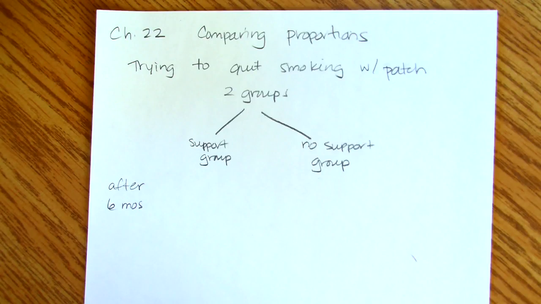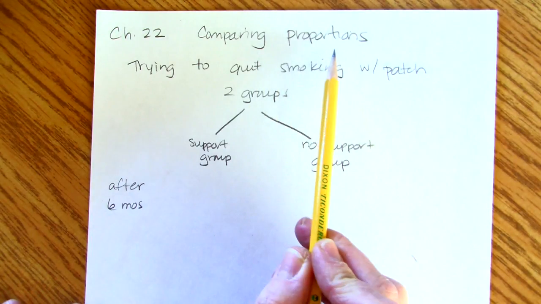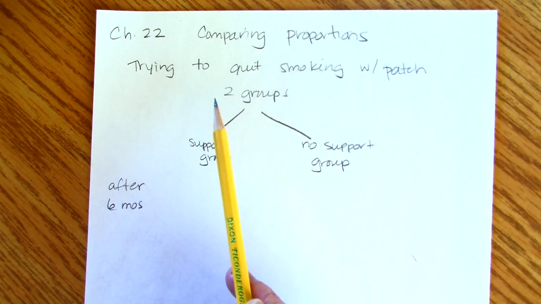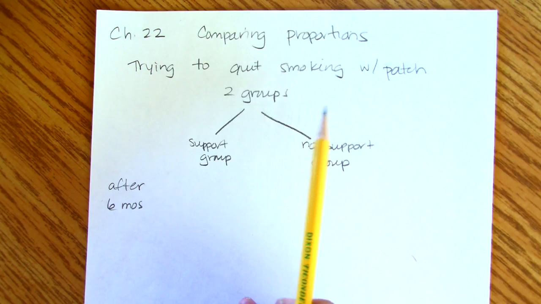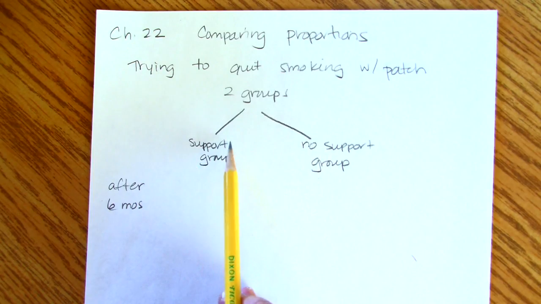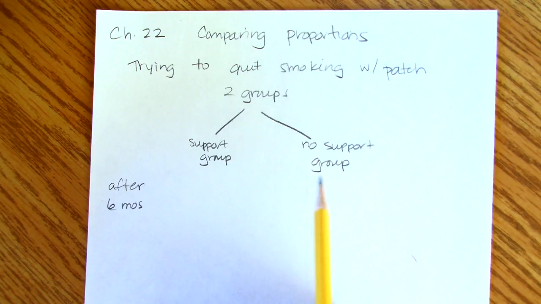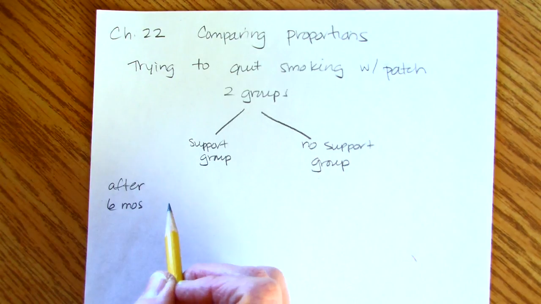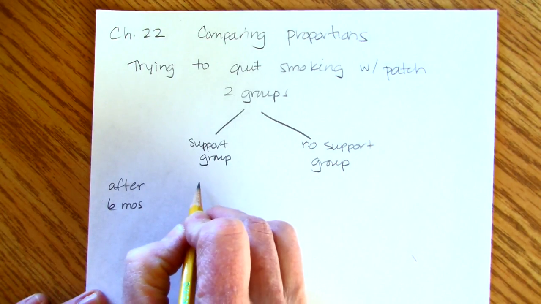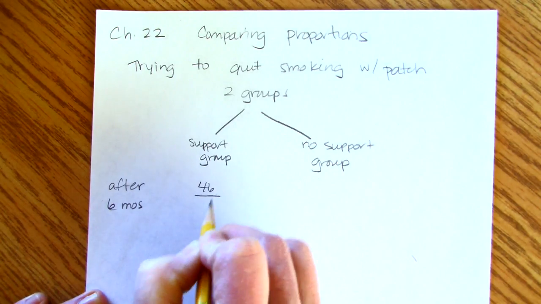All right, so this is an example for chapter 22. We're comparing proportions, and the scenario is that we have people trying to quit smoking with the nicotine patch, and we randomly put them into two groups. One not only has the patch, but also has a support group, and the other has the patch, but there is no support group. And after 6 months, this is their success rate for quitting smoking.